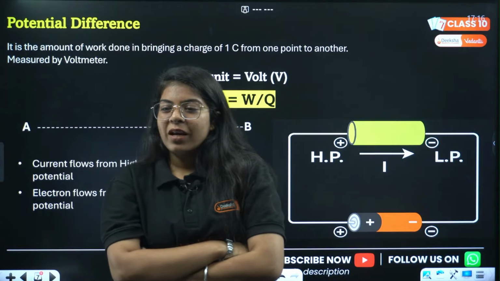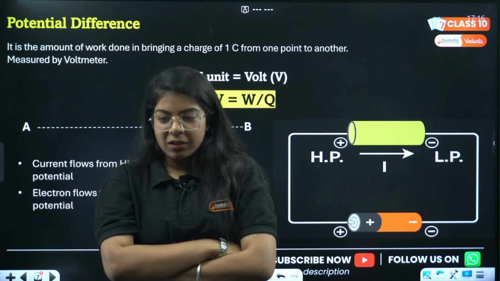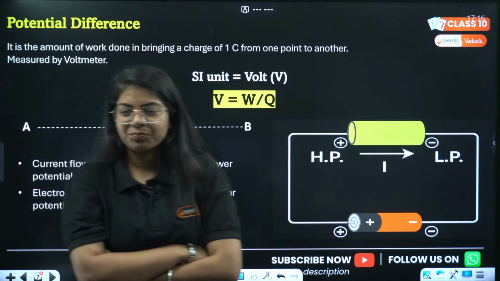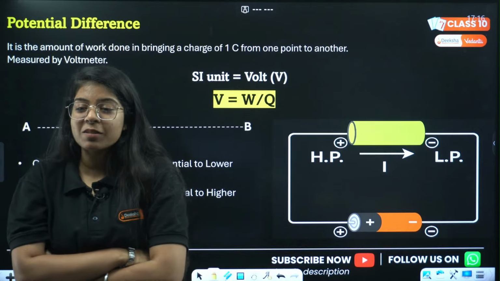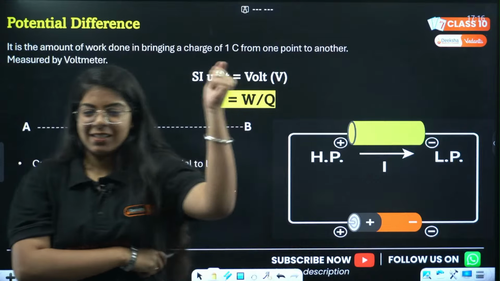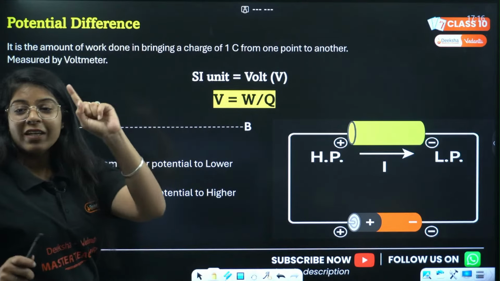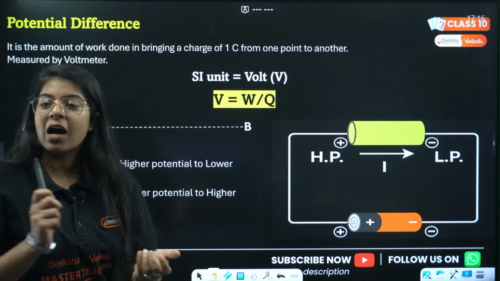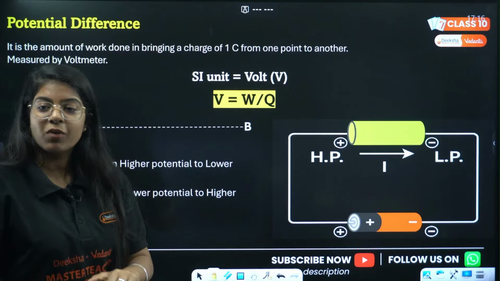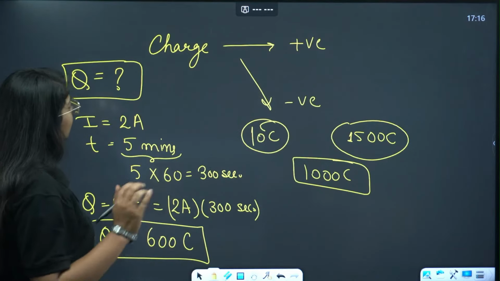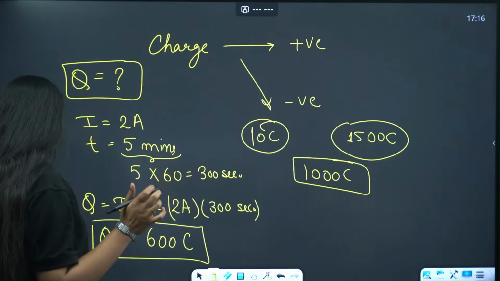Ma'am, please tell me how to calculate the number of electrons constituting 1 coulomb of charge. Okay, let me tell you. Yes, it is our potential. Very good. Now we have a doubt. Someone is asking how to calculate the number of electrons constituting 1 coulomb of charge. So nothing you have to do, literally nothing.